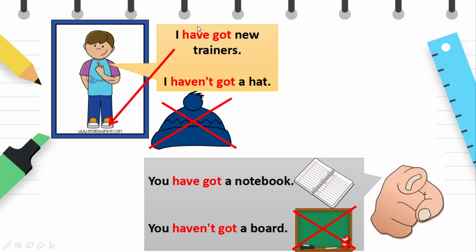I have got new trainers. I haven't got a hat. You have got a notebook. You haven't got a board.